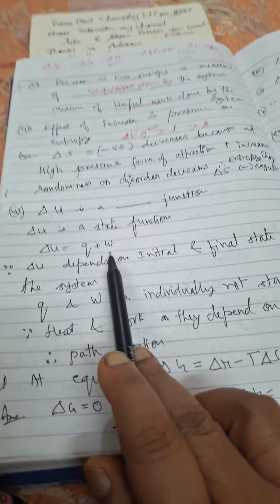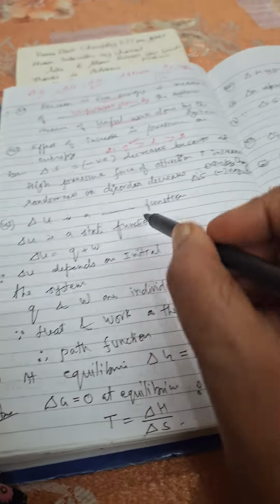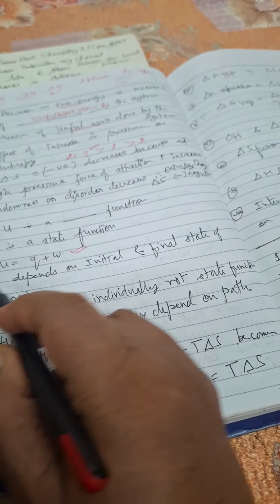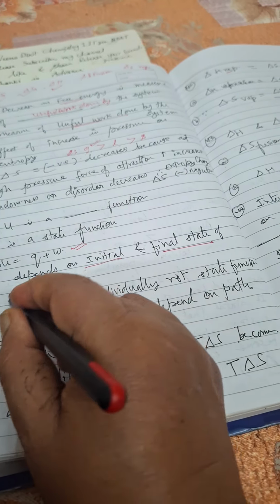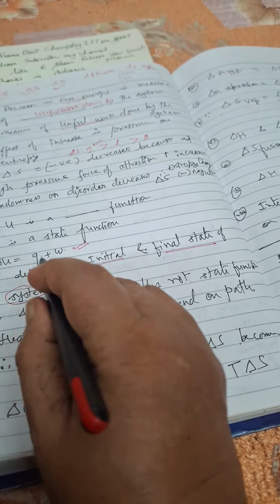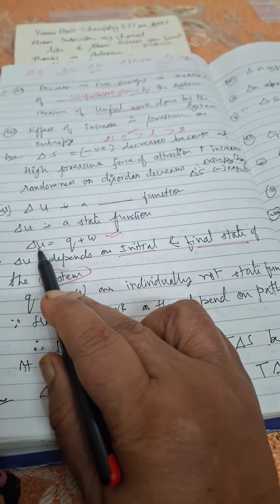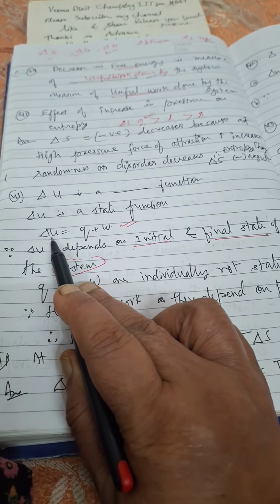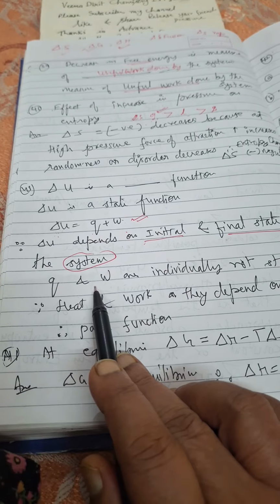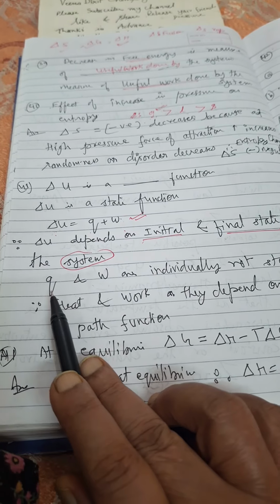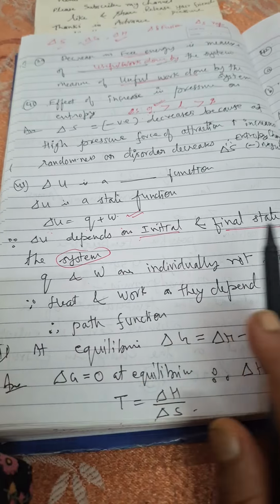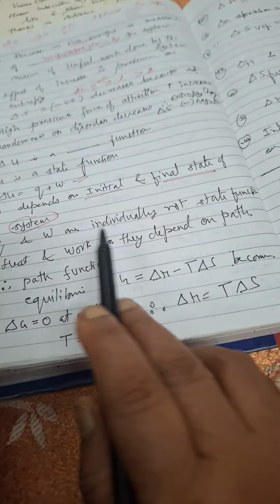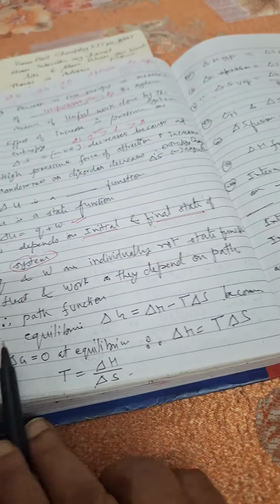Delta U can be represented as Q plus W. Yes, it is true. And delta U depends on the initial as well as final state of the system. So that is why the sum of Q plus W is a state function. Internal energy change is a state function, but individually, Q and W are not state functions. Heat and work depend on the path, so they are path functions.